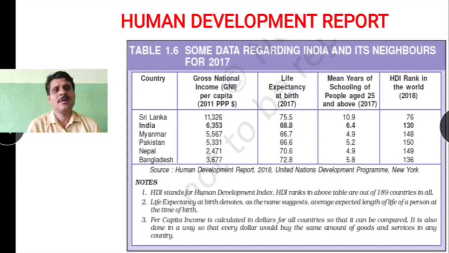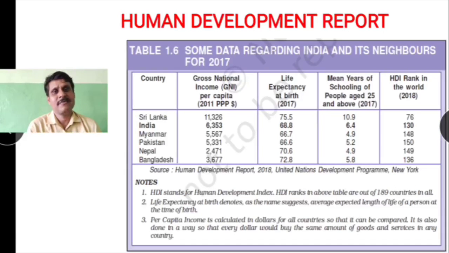So based on all these aspects, children, the HDI is prepared by the Human Development Report of the United Nations Development Program. So this is the ranking of these countries, children. Look at Sri Lanka, 76th rank, and India is ranking 130th.